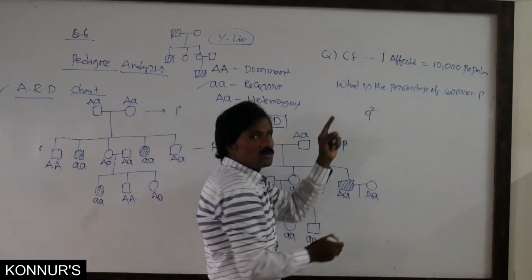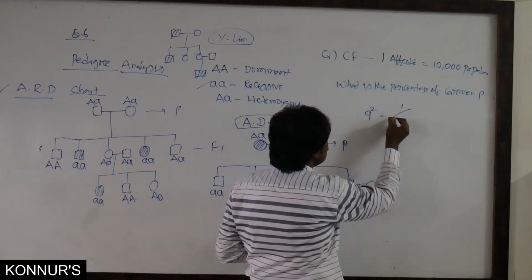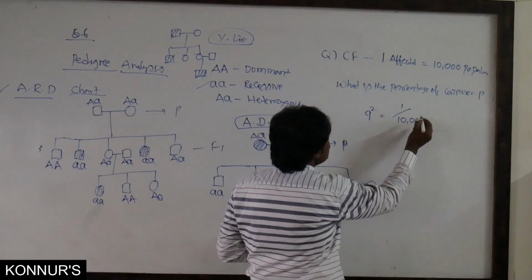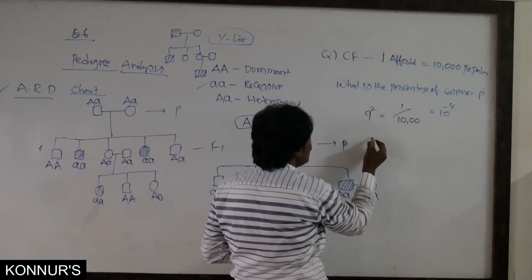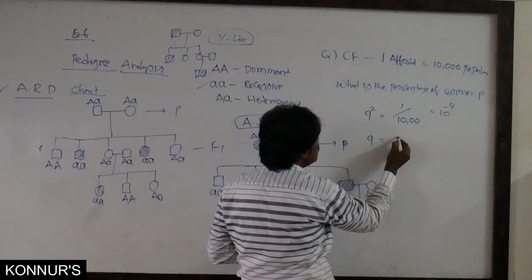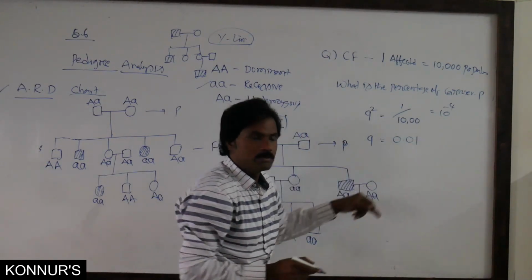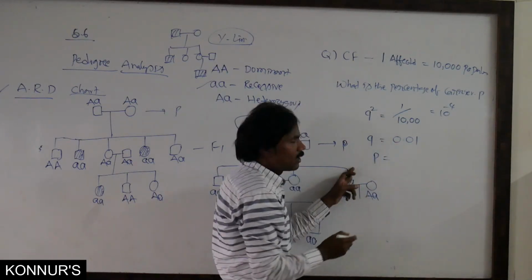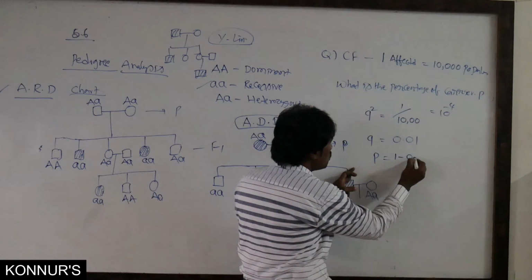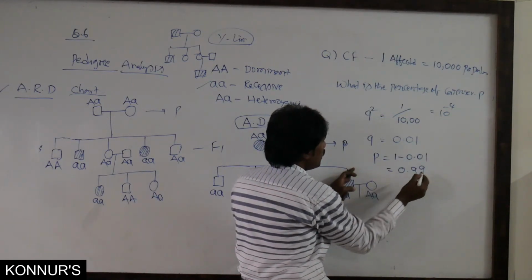Q square equals 1 by 10,000, that is 10 to the power of minus 4. Then Q is 0.01, that means 10 to the power of minus 2. Then what is the P value? 1 minus 0.01, that means 0.99.